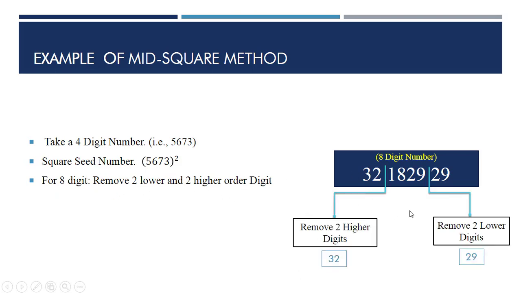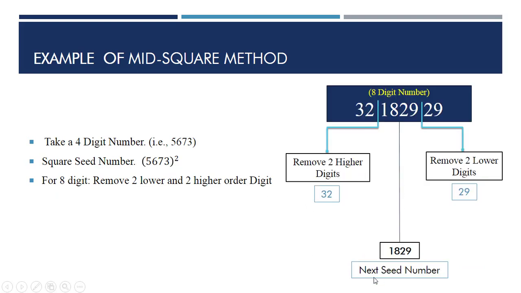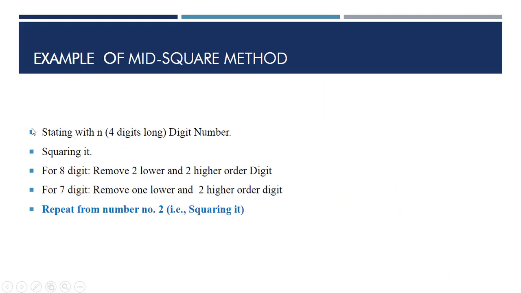Here we remove the digits. You can see here the 2 higher and the 2 lower digits. After that we will get the next seed number in the middle 4 digits, that is 1829. This is the next seed number. Now we will again repeat this algorithm until we get the desired random numbers.